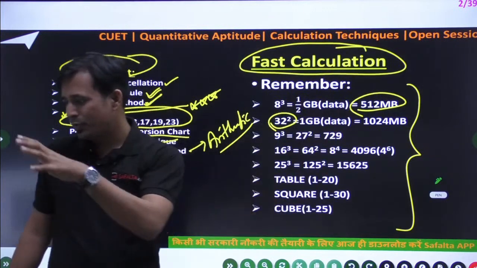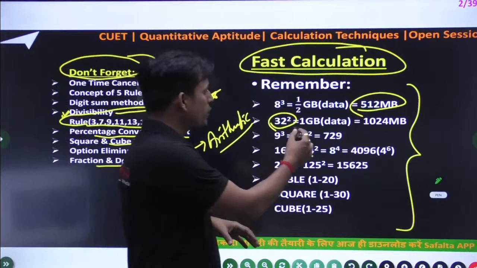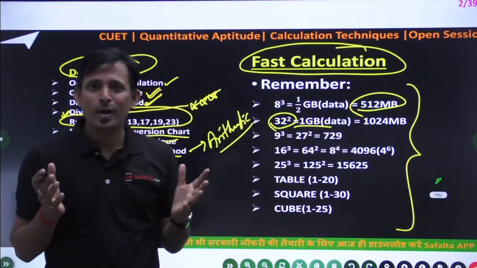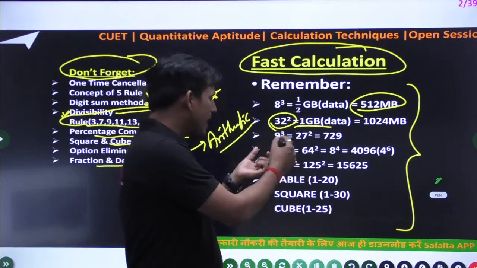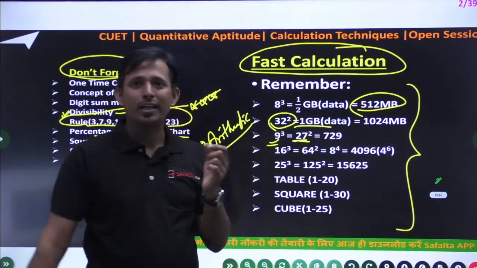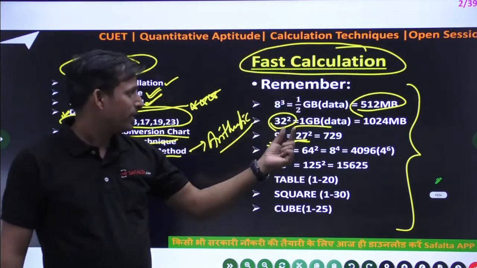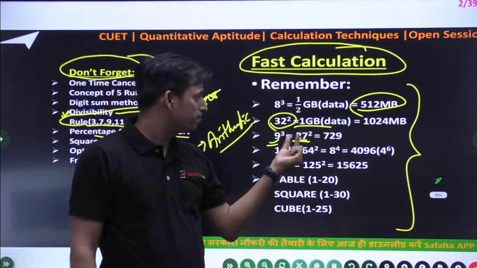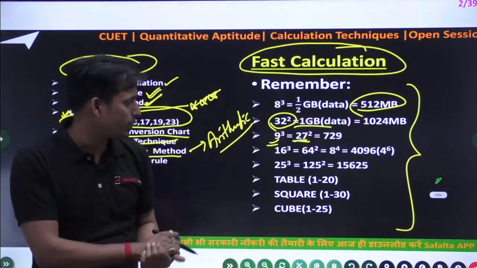Okay, guys, if you have any problem, please ask me, don't worry. 32 square is mobile 1 GB data. What is mobile 1 GB data? 1024, it's a simple one. 9 cube everyone knows, but 27 square, people generally learn 1 to 25 squares, that is enough, but up to 30 at least you can memorize. So 27 square is equivalent to 9 cube.